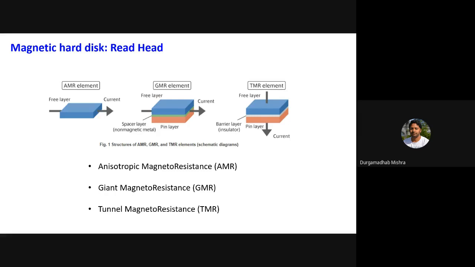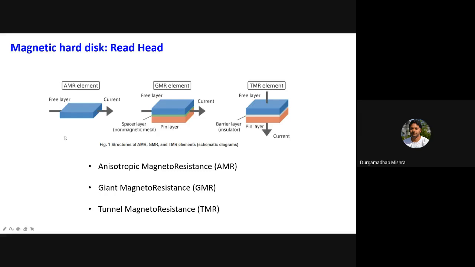So you see a 2% change. And in the beginning of the 1990s, this permalloy was used as a read head. At that time, instead of using the principle of magnetic induction, you can use magnetoresistance as a sensor, known as anisotropic magnetoresistance.